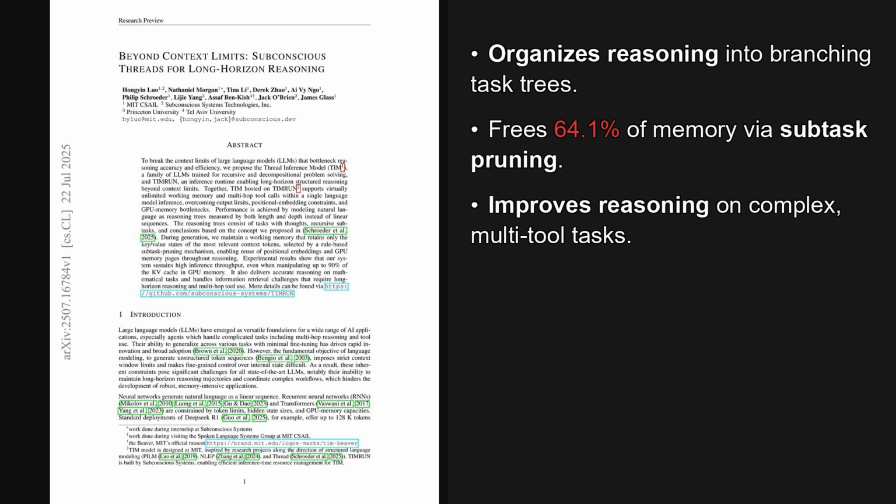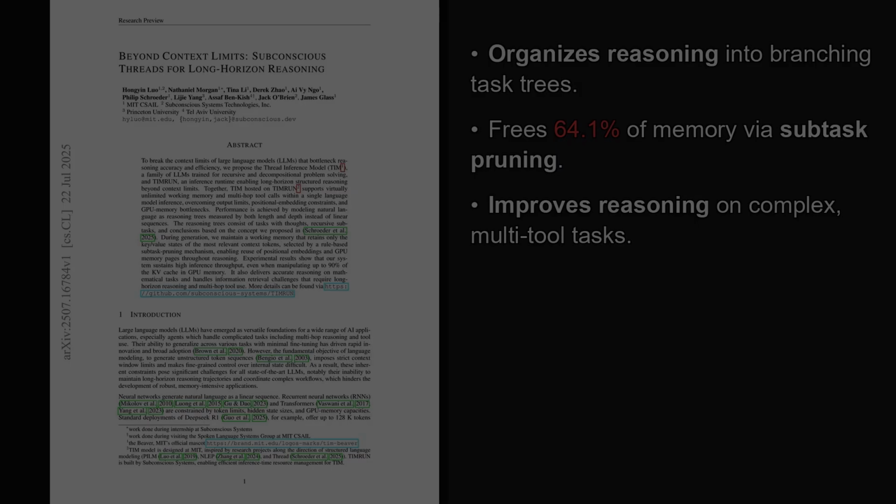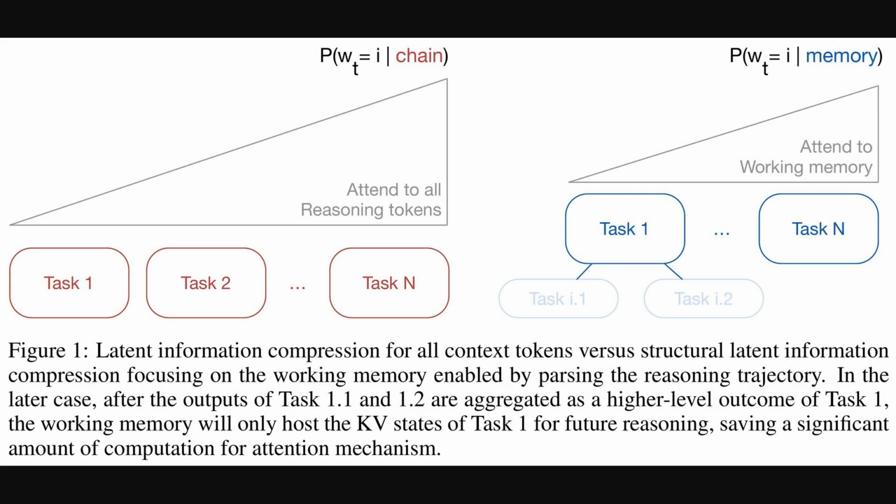The authors propose a new model and a runtime that structure reasoning into trees, not just straight lines of text. Alright, so to visualize this difference, the first figure really helps. On the left, you see the traditional approach, a linear chain of tasks. Here, the model has to pay attention to every single previous reasoning token, which gets very expensive. But on the right, we see the new tree structure. After subtasks are complete, their results are combined. This new system then prunes the detailed key value states, which are essentially the model's short-term memory for that subtask, keeping only the summary in its working memory. This structural approach frees up significant computation and memory.